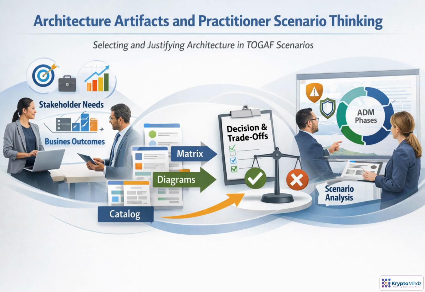Architecture artifacts are not paperwork. They are how architects make choices visible. In this topic, you'll practice reading scenarios, selecting the right catalogs, matrices and diagrams, and justifying decisions through stakeholder value, trade-offs, and governance.